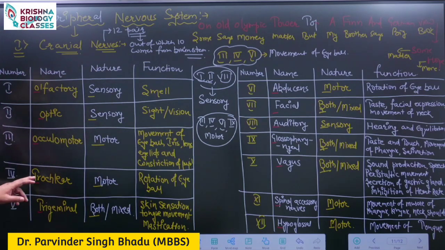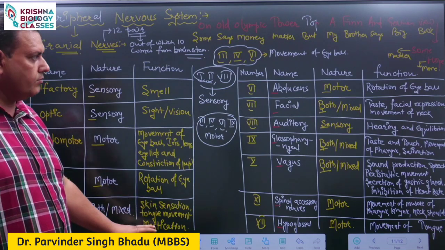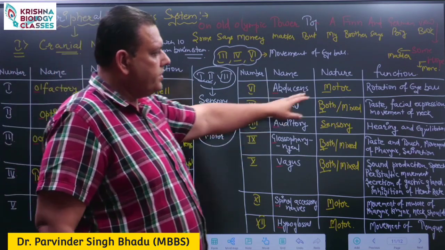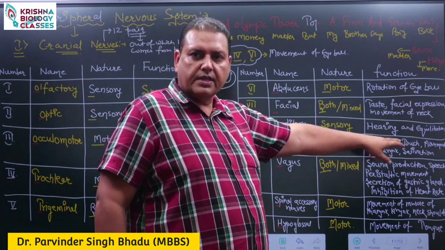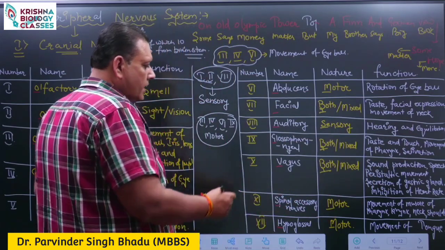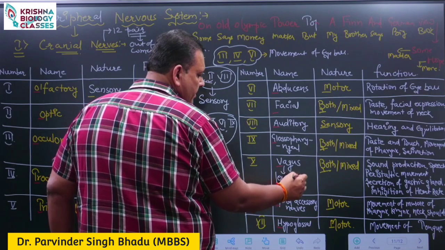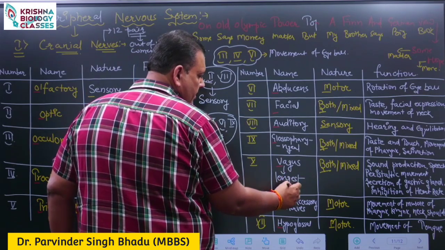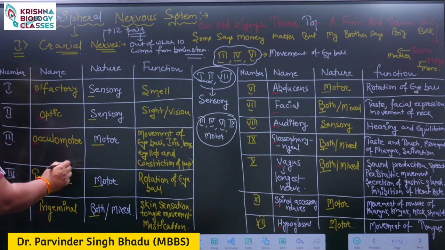Now, trigeminal gives us the sensation, tongue movement, mastication. Facial gives facial expression, movement of neck. Glossopharyngeal gives us the sensation of taste, touch, movement. Now the longest cranial nerve is vagus, and the shortest or smallest cranial nerve is trochlear.